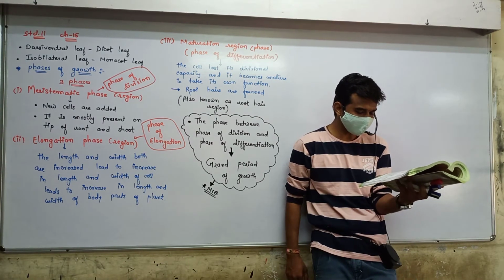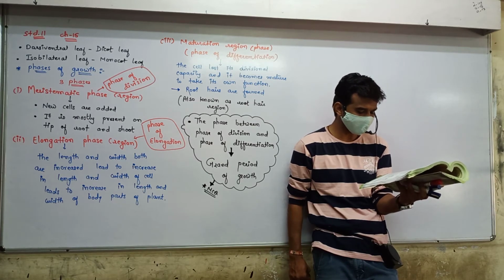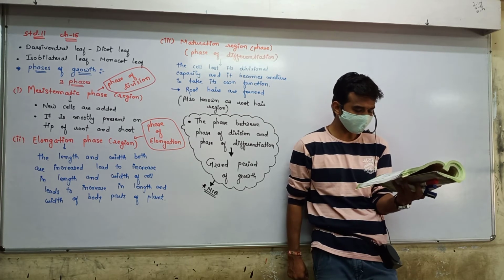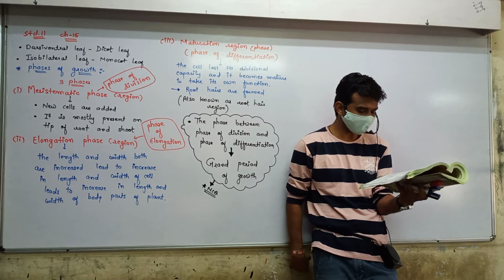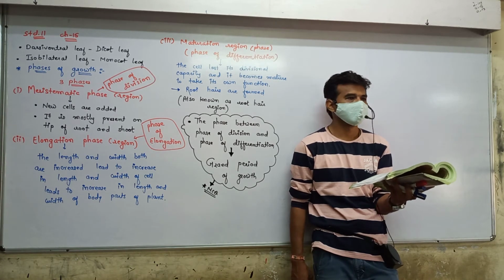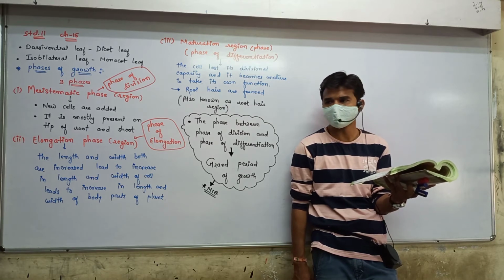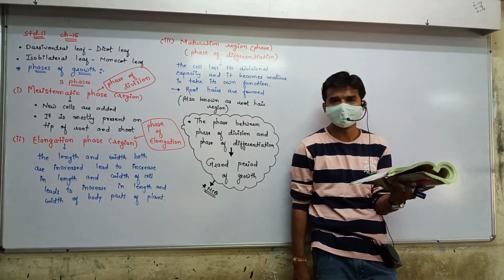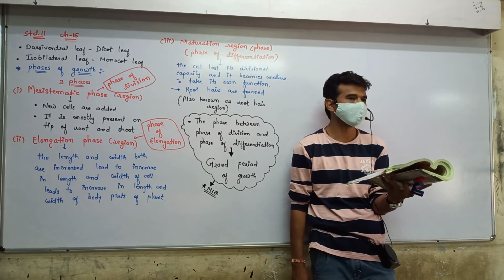The cells in this region are rich in protoplasm and possess large conspicuous nuclei. Their cell walls are primary in nature, thin and cellulosic, with abundant plasmodesmatal connections. The cytoplasm of two successive cells is united with the help of a small passage known as plasmodesmata.